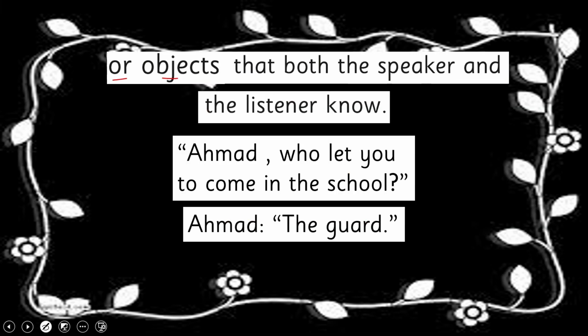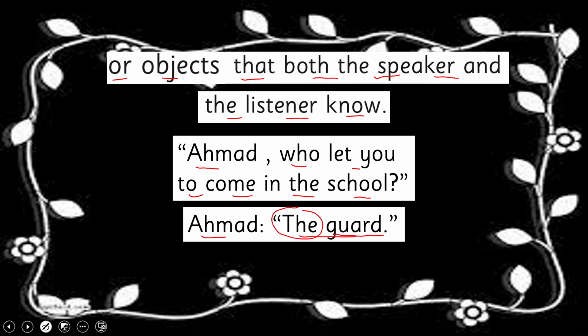Next, the is used for objects that both the speaker and the listener know. And we also use the, my dear students, when I am saying something to you and you also know about it. As we know, you see there, Ahmed, who let you come into the school? So what does Ahmed say? Ahmed said, the guard.